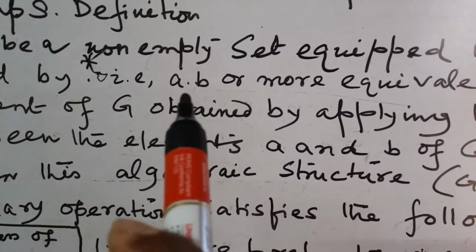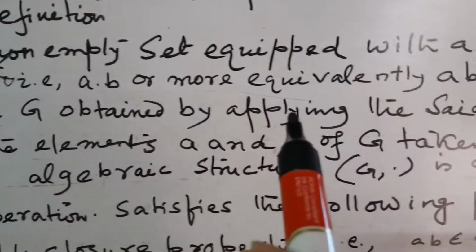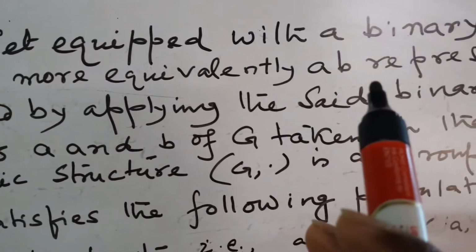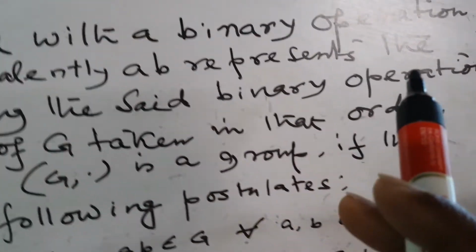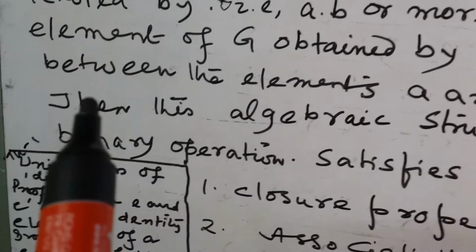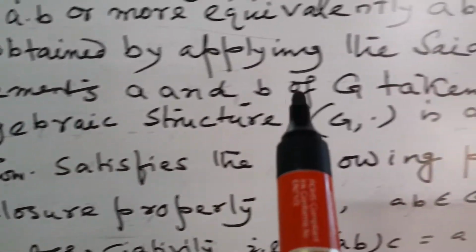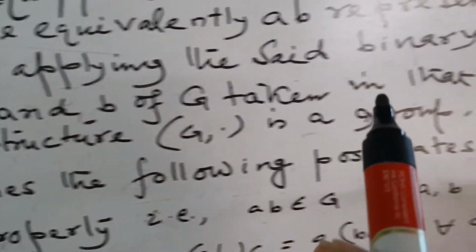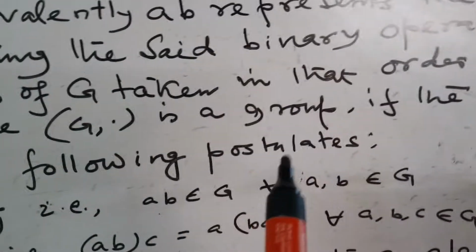It means A dot B, or more equivalently AB, represents the element of G obtained by applying the said binary operation between the elements A and B of G taken in that order.